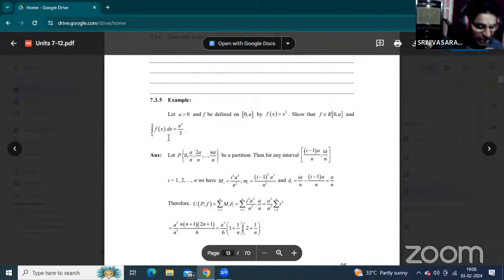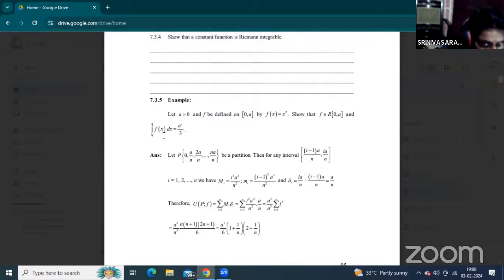So simple integration: integral x square means x cube by 3. Replacing the interval points 0 to a, upper limit a is there, lower limit 0. So upper limit value is a. So that is the x cube. Replacing x by a is a cube by 3. But it is not simple integration. From the theorem of Riemann integrability, now we must derive the problem, integral 0 to a of f(x) dx. Here the function is x square, so that value is a cube by 3.